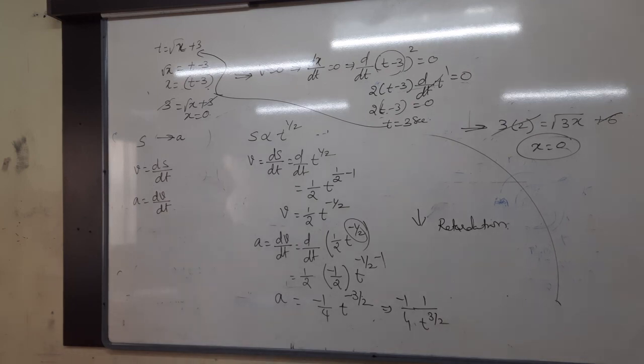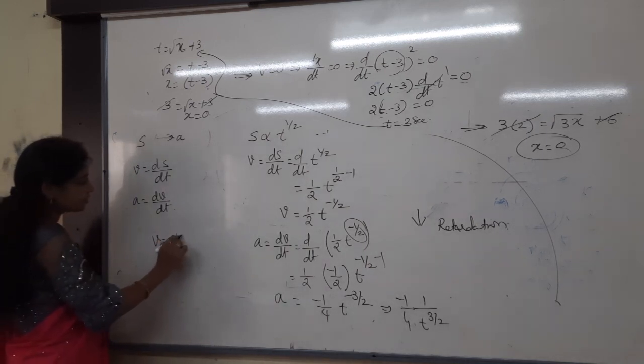Let's write the last problem. You have to work on this problem. A particle located at x is equal to 0 at time t is equal to 0 starts moving along positive x direction with velocity v that varies as v is equal to alpha root x.